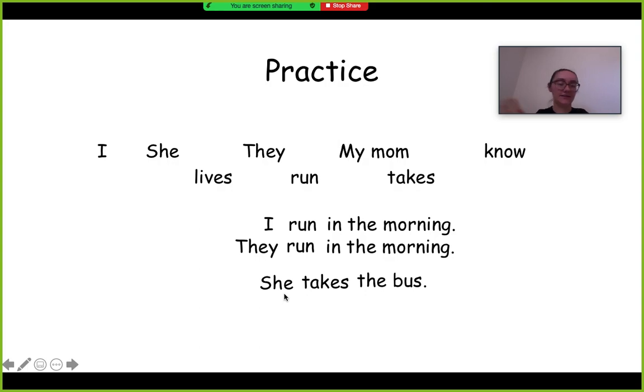No, that doesn't work, because you only put an S at the end of the verb if it's he, she, or it, or you're talking about a he, she, or an it, right? So a person, place, or thing that isn't you, and there's only one. So she takes the bus. My mom takes the bus. That works, because my mom is a she, right?